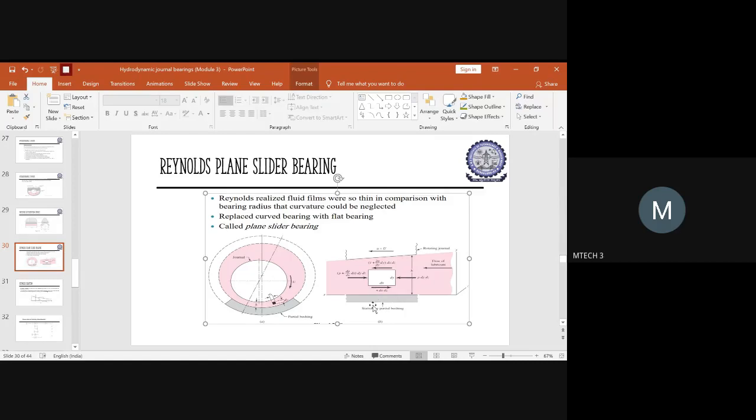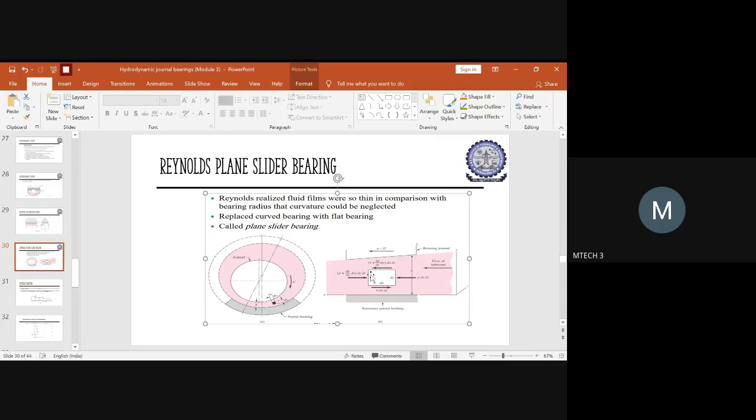But here, due to the stationary surface, you will have a shear stress in the opposite direction, because if you want to get shear, it has to slide against the opposite direction, right? So then you will write tau into dx into dz. So then you will show the direction in opposite. So this is the concept of the flow of the fluid with respect to the pressure, and the shear stress comes into picture because the journal is rotating. So you have to figure out what values of the pressure you get with respect to the coordinate system, and what shear stress values you have to write down with respect to the journal which is rotating in the given clockwise direction.